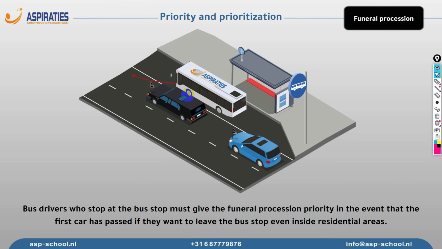This is of course if the first vehicle already crossed. It doesn't matter in this case if the bus is inside or outside residential areas, the bus must always give the funeral procession the priority. But as we discussed, if this is the first vehicle and it didn't cross the bus, then the bus can exit, no problem.